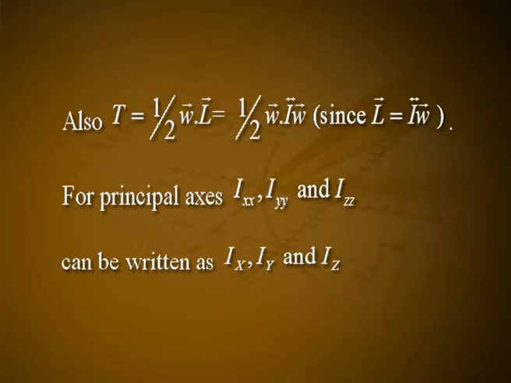For principal axes, Ixx, Iyy and Izz can be written as Ix, Iy and Iz. Also, Ixy is equal to Ixz is equal to Iyz is equal to 0. Hence, T is equal to 1 by 2 into Ix Wx square plus Iy Wy square plus Iz Wz square.